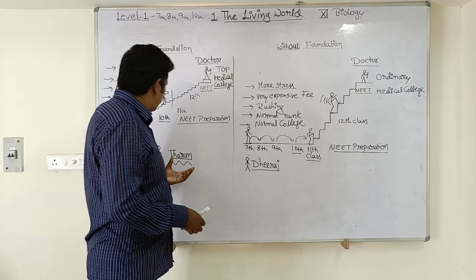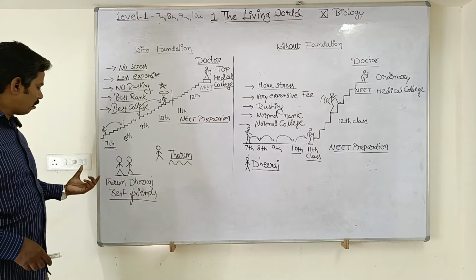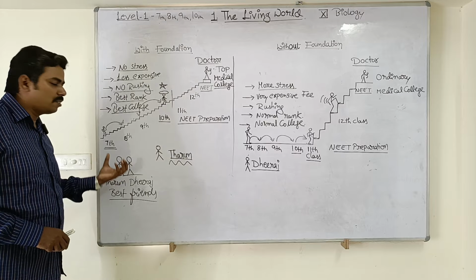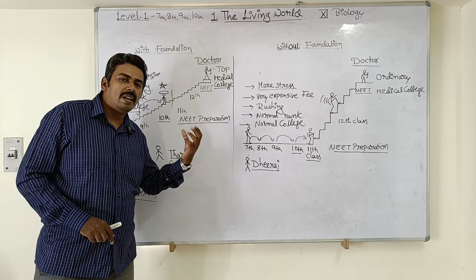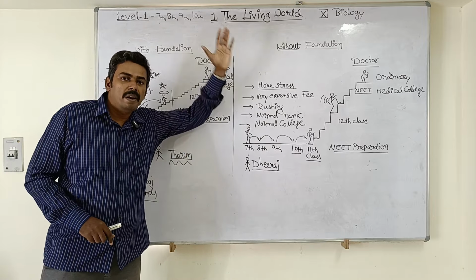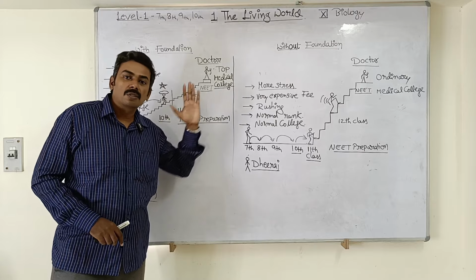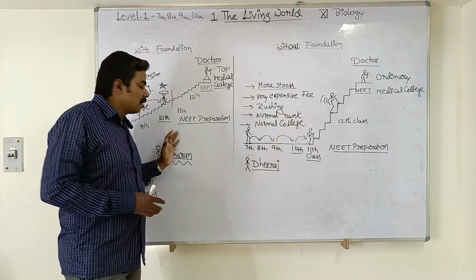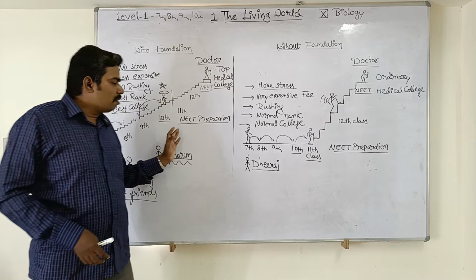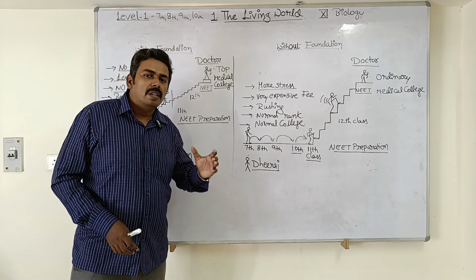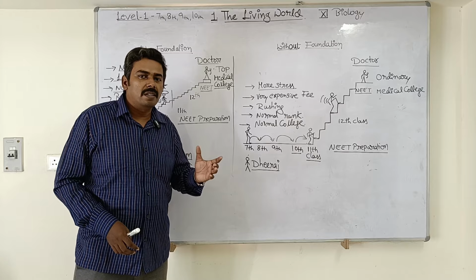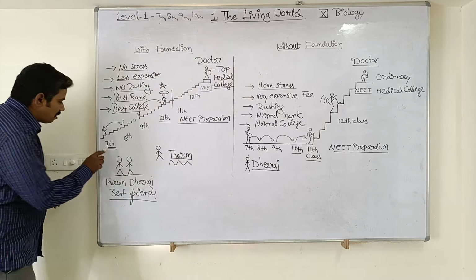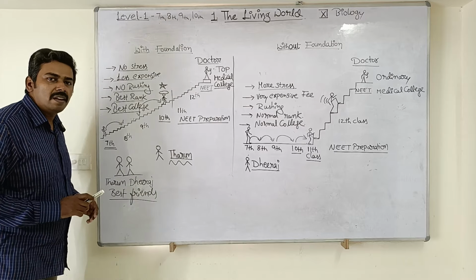Now let us see his friend Tarun, what he did. Tarun, in the 7th class itself, was very ambitious to become a doctor. He wanted to secure a seat in the topmost medical colleges like JIPMER and AIIMS. So that was his life ambition, not any ordinary medical college. And he was also able to put his time and effort into preparation such that he will get the best rank. Okay, so in the 7th class itself, he started preparing for the NEET examination.